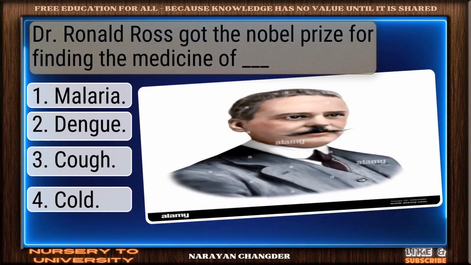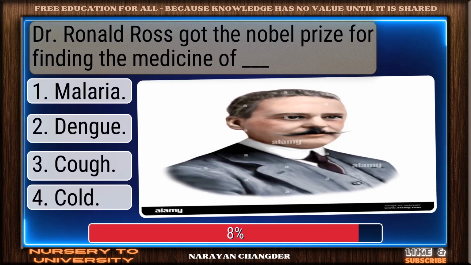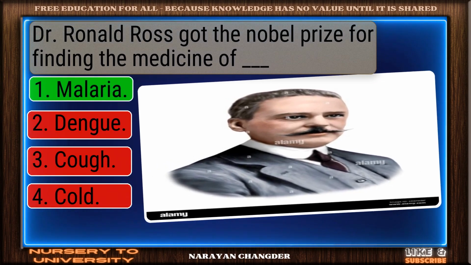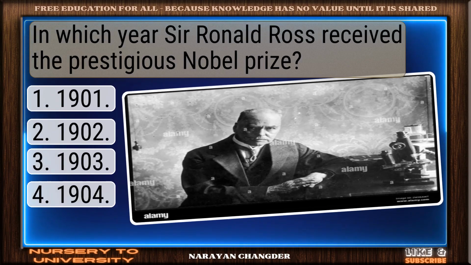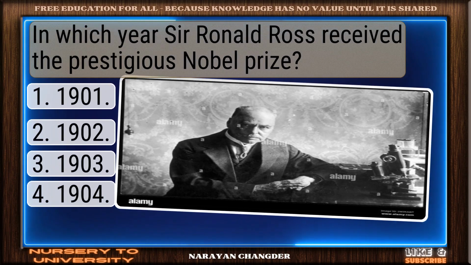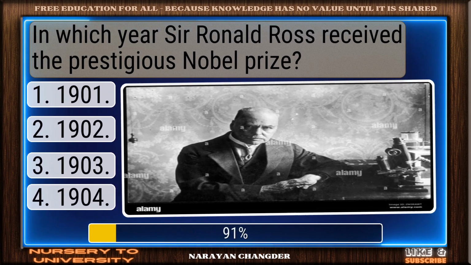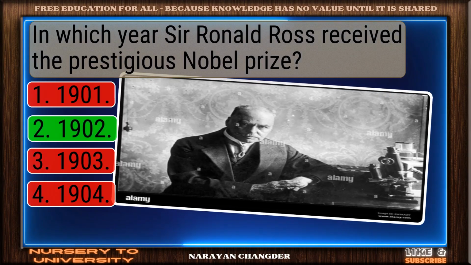Dr. Ronald Ross got the Nobel Prize for finding the medicine of ____. Good job. Your answer malaria works well here. In which year Sir Ronald Ross received the prestigious Nobel Prize? Correct. 1902 is the right answer.